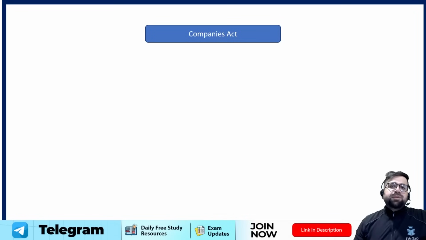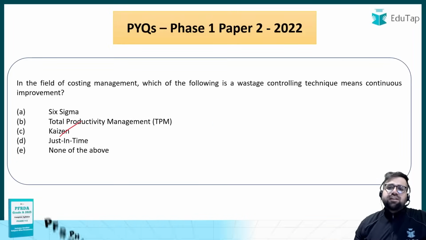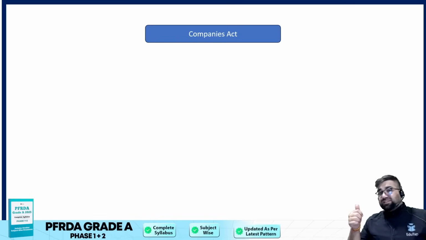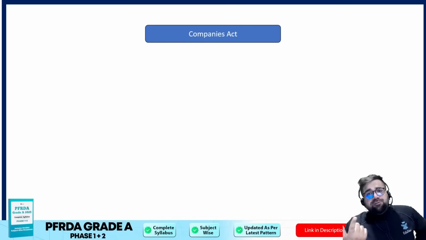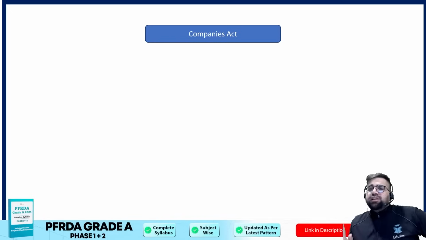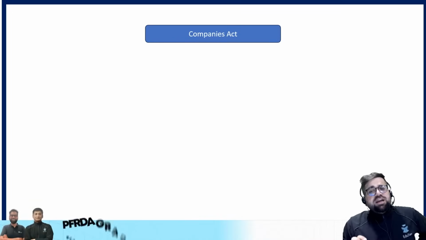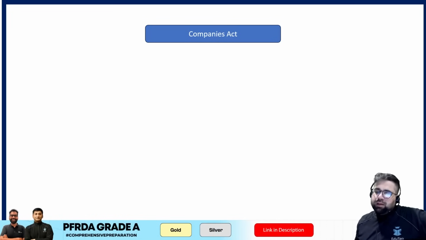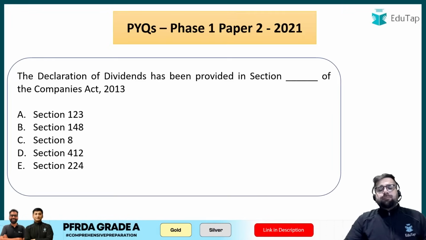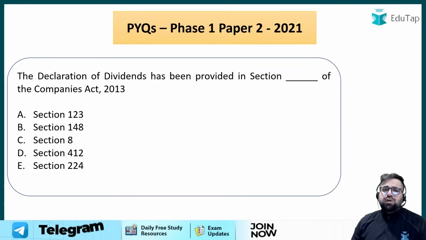Moving forward to Companies Act now. In costing, if your formulas are clear, specifically for PV ratio and break-even sales, then I think you are well sorted. So the marginal costing chapter is very, very important for all of you. Now moving to Companies Act. Companies Act is purely theoretical, so I will put the question.